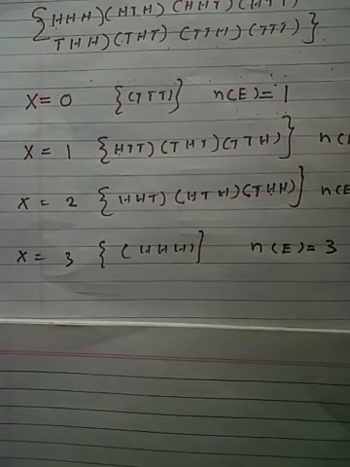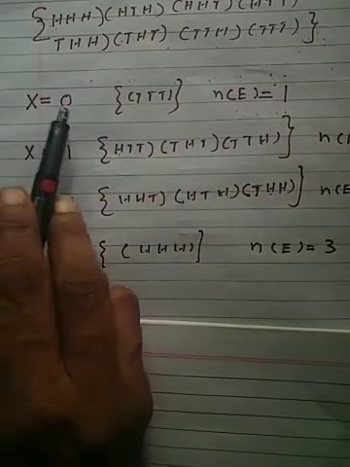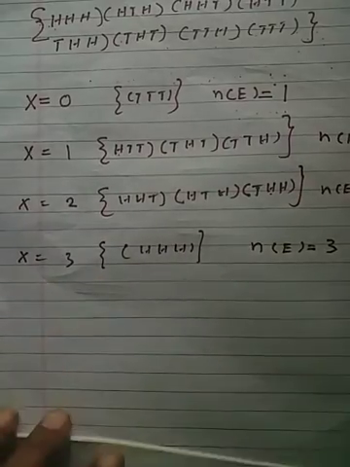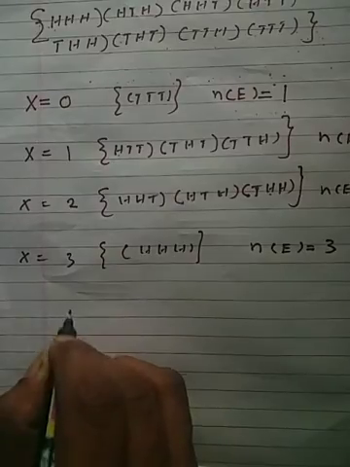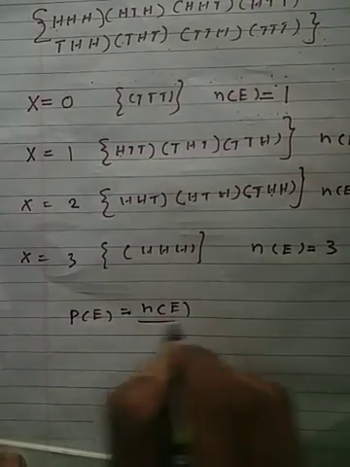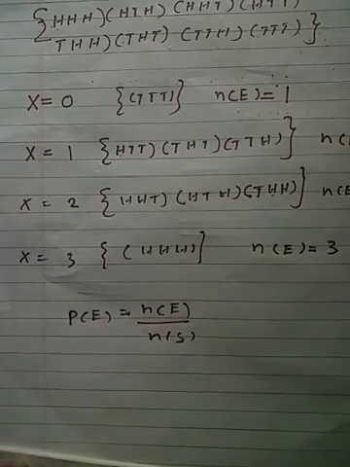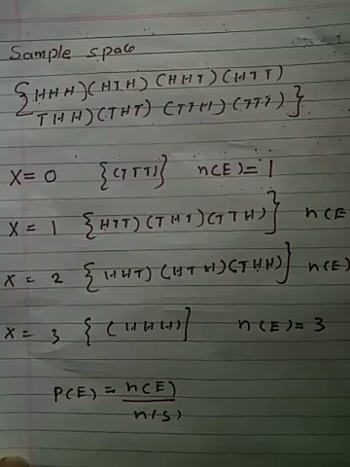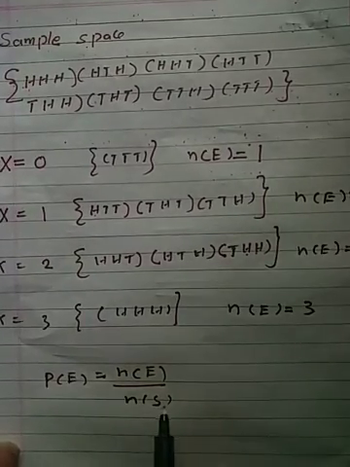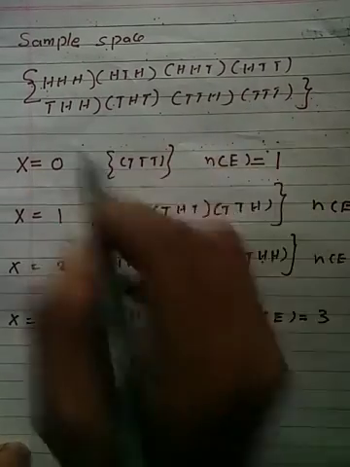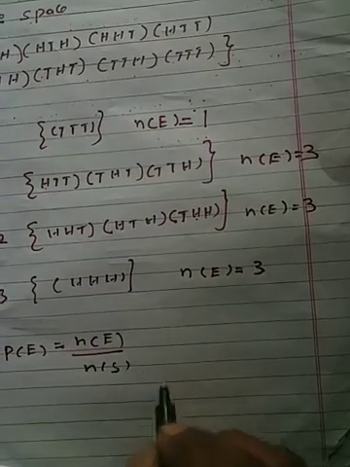Now we have to find the probabilities of x equal to 0, x equal to 1, x equal to 2, x equal to 3. The probability formula is: probability of E is number of E upon number of S, where number of S is the total elements of the sample space, that is 8.